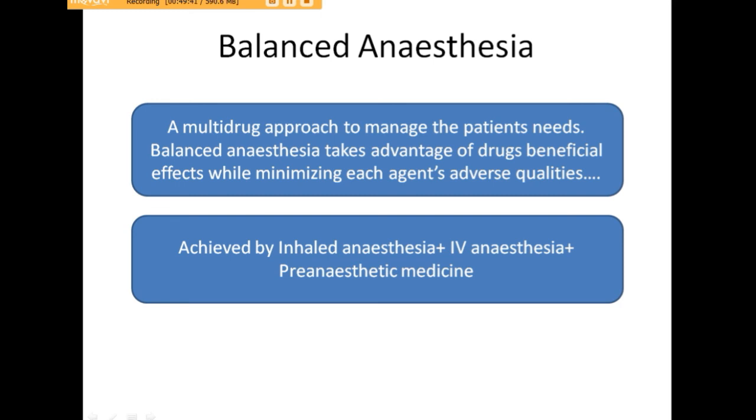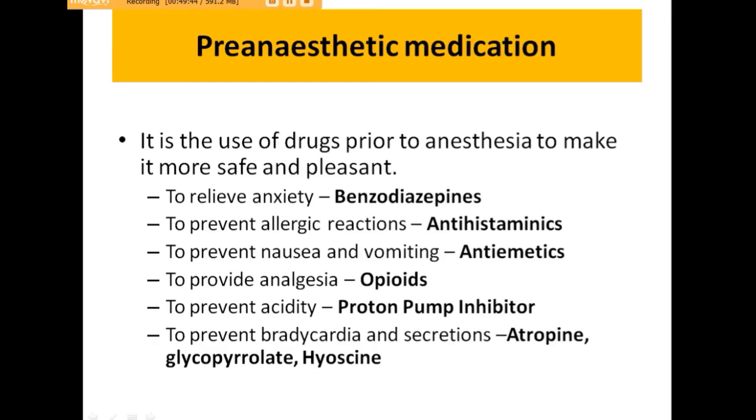Then what is this pre-anesthetic medication? That means the use of drugs prior to anesthesia to make it more safe and pleasant. That is to relieve anxiety of the patient by giving benzodiazepines, because if it reduces the anxiety, the dose of the drugs will also get reduced. To prevent allergic reaction, antihistamines are given. To prevent nausea and vomiting, antiemetics. And to provide analgesia, opioids. To prevent acidity, proton pump inhibitors. And to prevent bradycardia and secretions, atropine, glycopyrrolate, and hyoscine type of pre-anesthetic medications are given prior to general anesthesia.